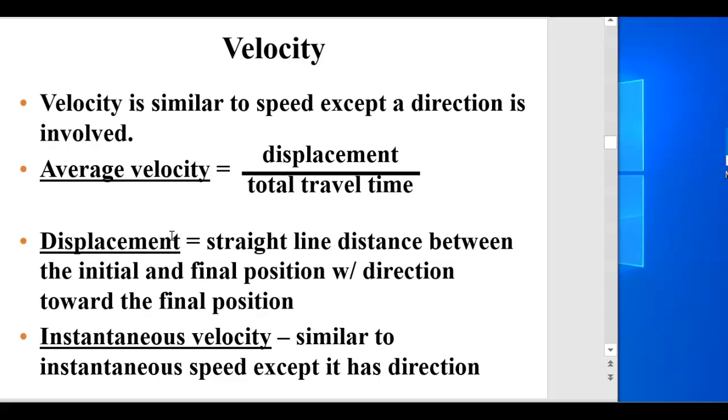So this is where the book gets really critical. They're saying velocity, so if you look at it, you still have the average velocity is distance over time. Well, they're just saying displacement over time, because displacement means you're giving it a direction.